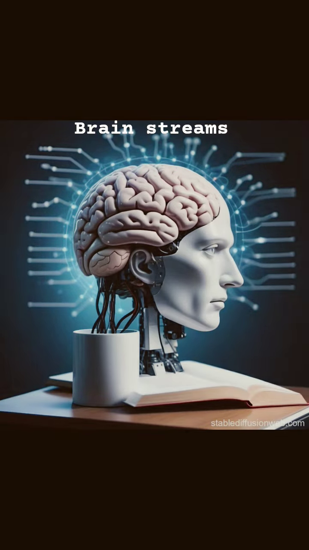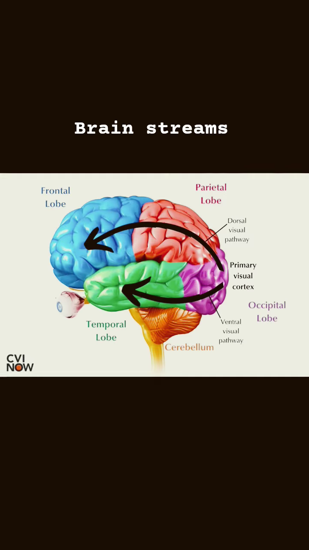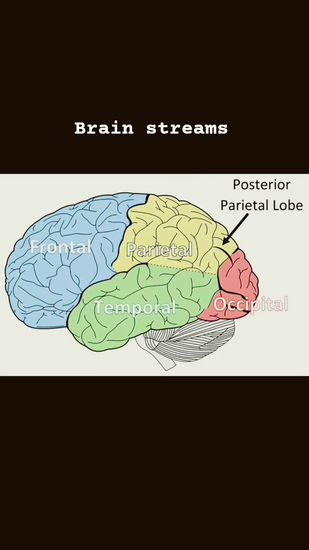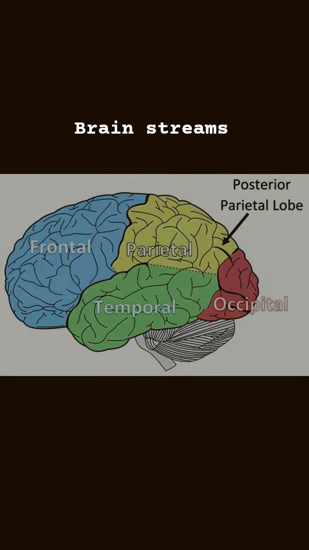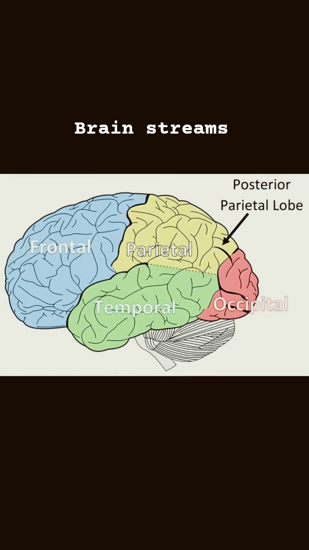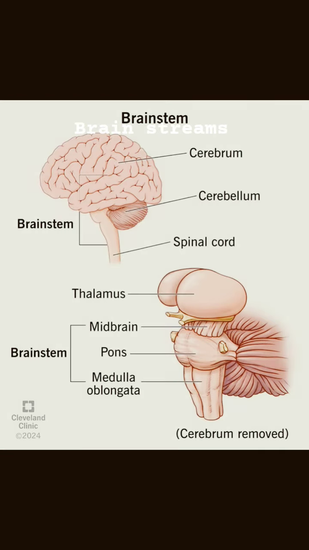Some information about the brainstem. The brainstem is a crucial part of the central nervous system, connecting the brain to the spinal cord and controlling vital functions. It comprises the midbrain, pons and medulla oblongata, each with a specific role in regulating essential bodily processes. Parts of the brainstem: midbrain, pons, medulla oblongata.